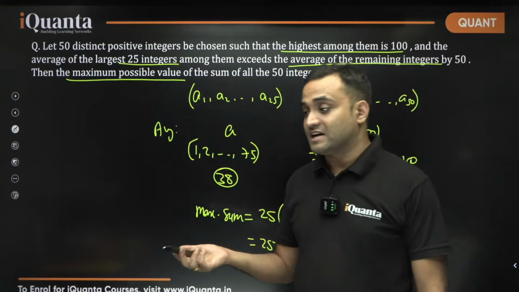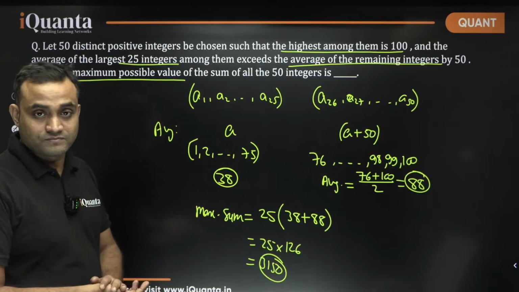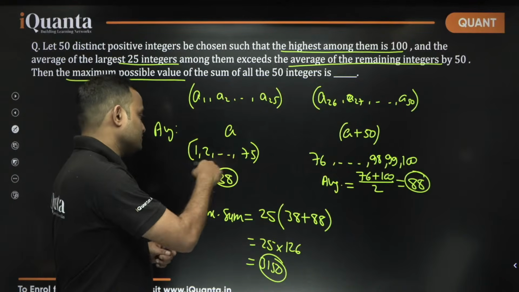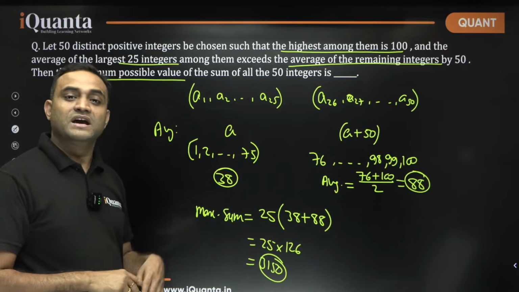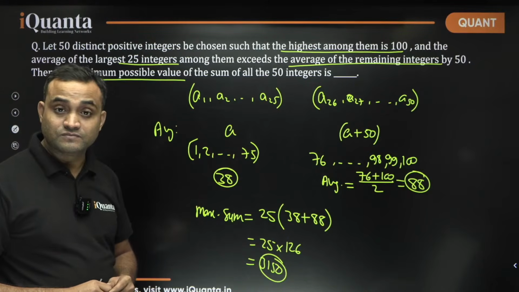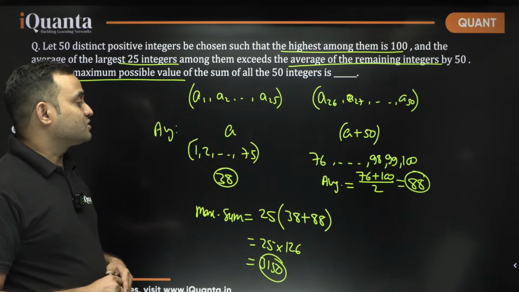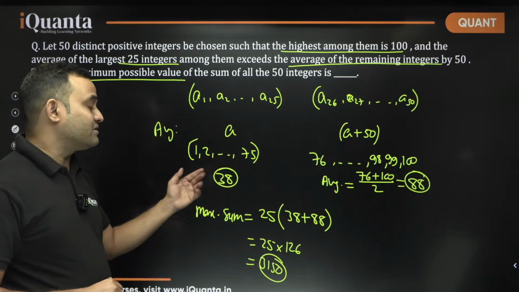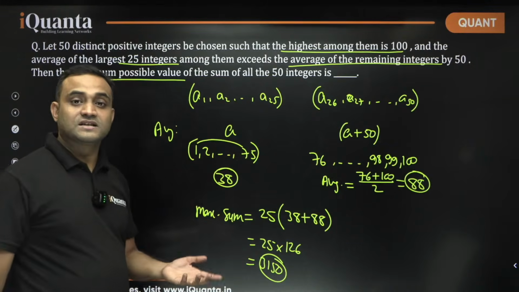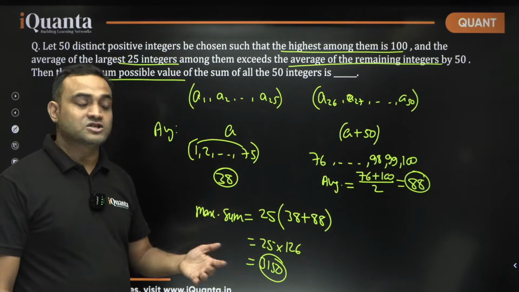On that basis there could be questions like, what is the maximum difference between any two numbers within these 25 numbers? So 75 and 1 is also possible, right? We need to take 25 numbers such that their average is 38. 1 plus 75 is 76, average is 38. 2 and 74, average is 38.